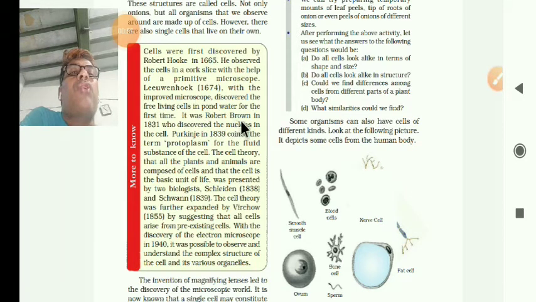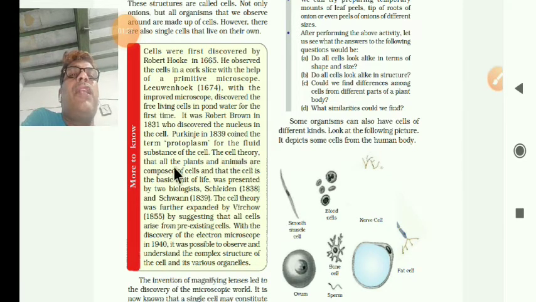It was Robert Brown in 1831 who discovered the nucleus. In the cell, he found in the center the nucleus, small dots. Later, Purkinje in 1839 coined the term protoplasm. Surrounding the nucleus, he found a small liquid-like structure, the fluid substance of the cell.